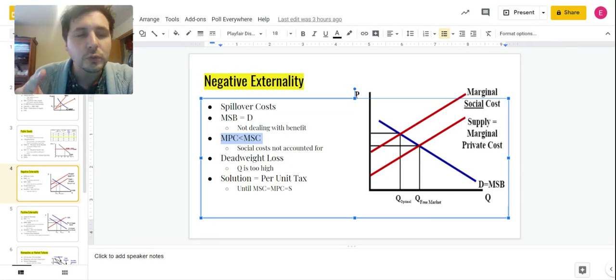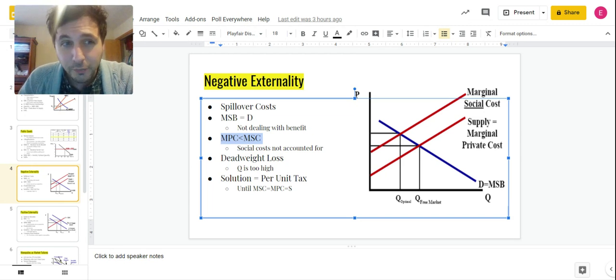In fact, we believe the social costs are higher than the private costs because they're not taking into account that people inhaling this smoke secondhand could potentially die from it. We want them to take that into account, but they're not. So as a result, MPC is less than MSC. We see that right here. Supply equals marginal private costs right there, and our marginal social cost is up here.